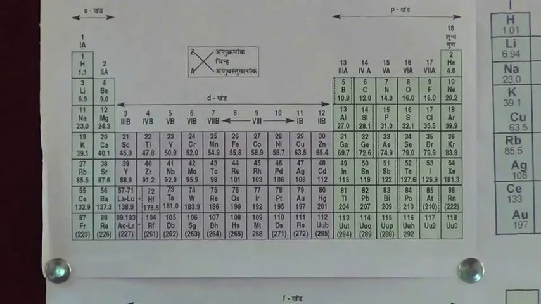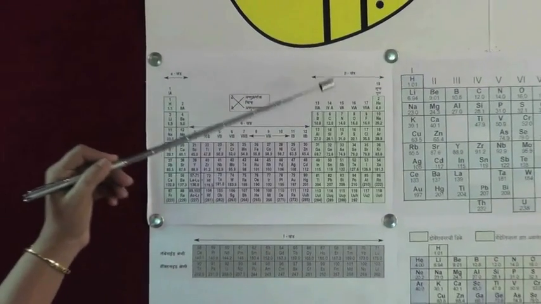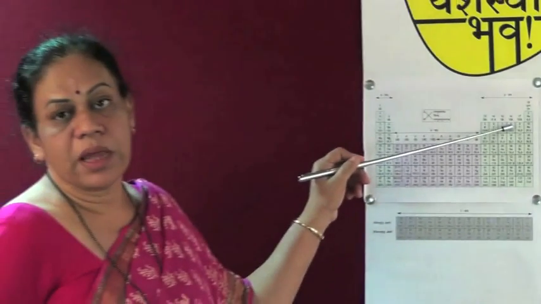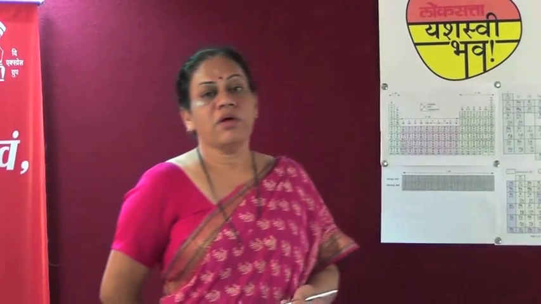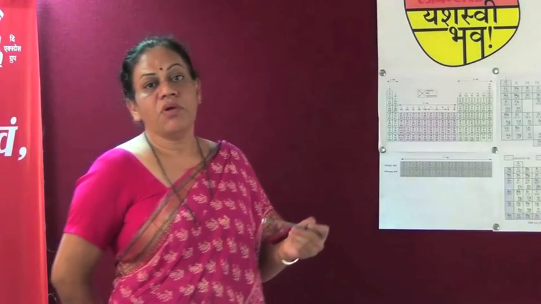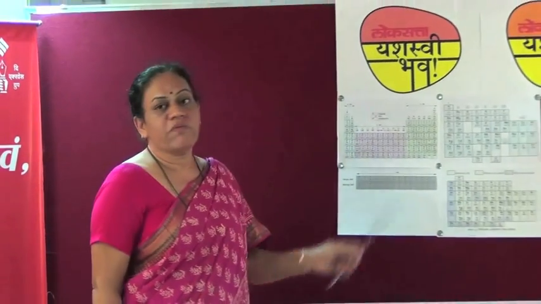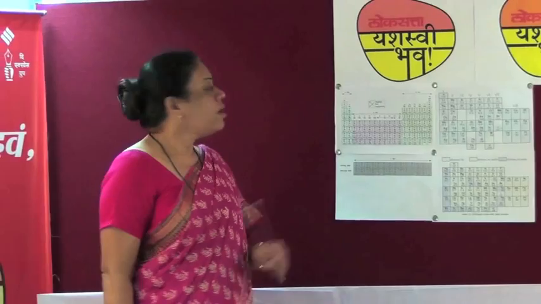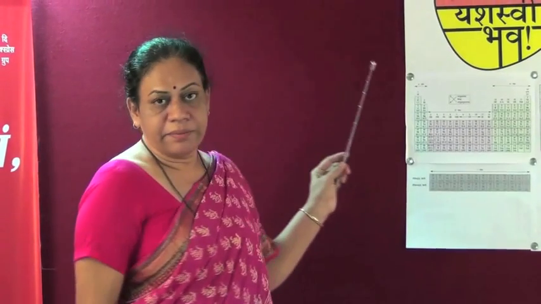Then, a 2 mark question related to give reasons for 0 group elements or for the 7A group elements. For every question that you answer from this, you may give one example of each to score those 2 full marks. Children, now let us discuss a few questions based on the periodic properties in the modern form of the periodic table. A 2 mark question can be asked related to the size of the atom.